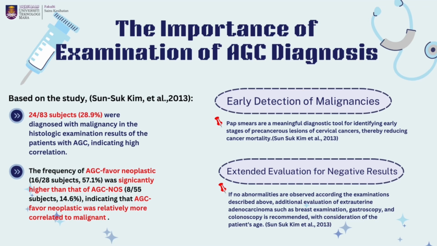Next, the importance of examination of AGC diagnosis. According to recent studies, the findings of the histologic investigation in patients with AGC showed a strong correlation with a malignancy diagnosis. Early detection of malignancies, such as AGC, is crucial for improving survival rates and enabling simpler, more effective treatments. Furthermore, the study also mentions that based on that result, patients with AGC require cervical curettage, human papillomavirus testing, liquid-based pap smears, colposcopies, and biopsies in order to have suitable test outcomes. If initial exams are normal, further evaluation for extrauterine adenocarcinoma is recommended.